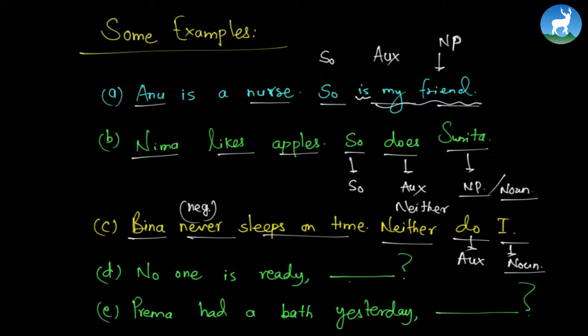Now, let's look at some more structures. No one is ready. What will be the tag question? Are they? So, "are they" is also asking for confirmation. Prema had a bath yesterday. Didn't she? Here "had" is acting as a main verb, so "didn't she." Let's look at some more examples.